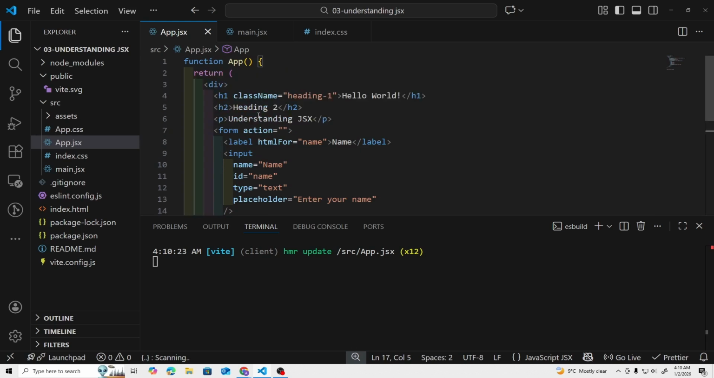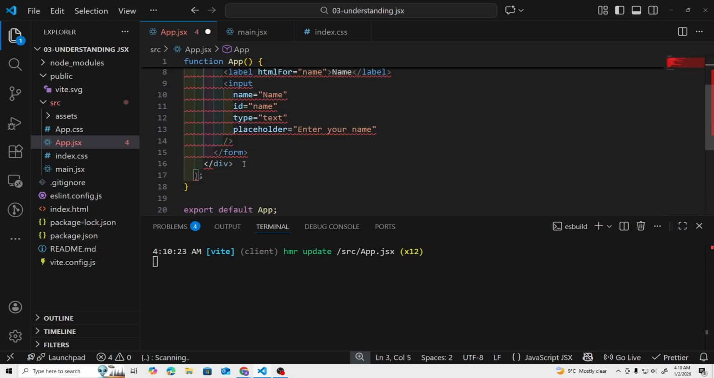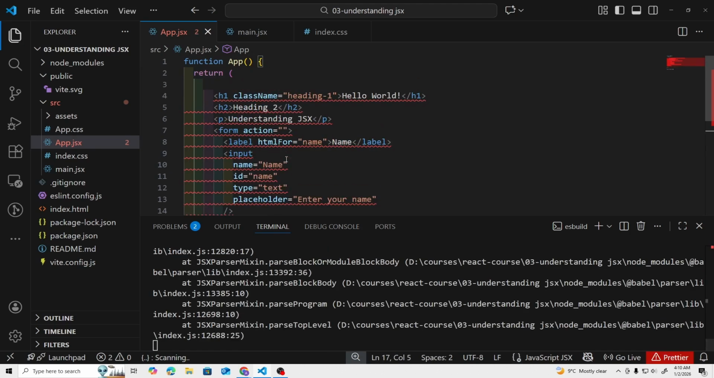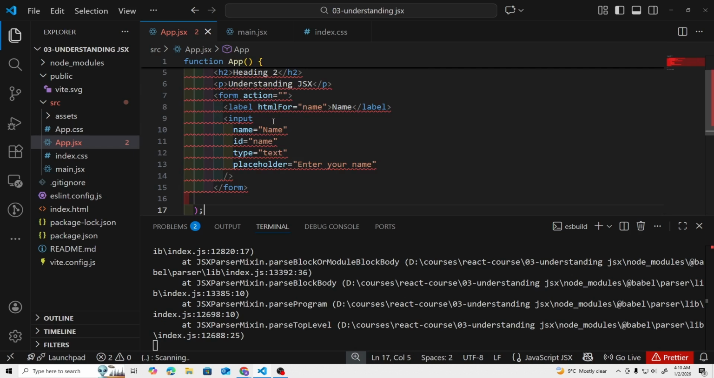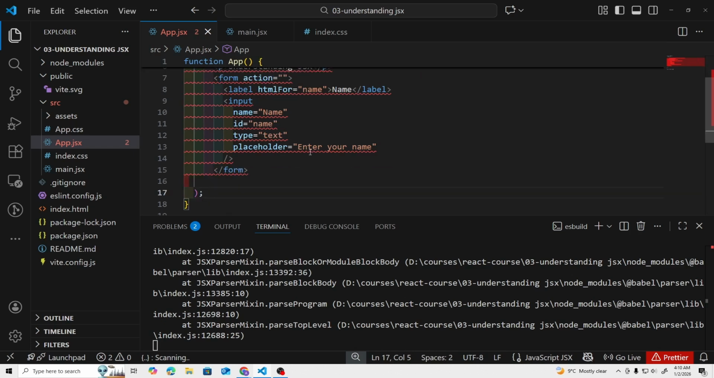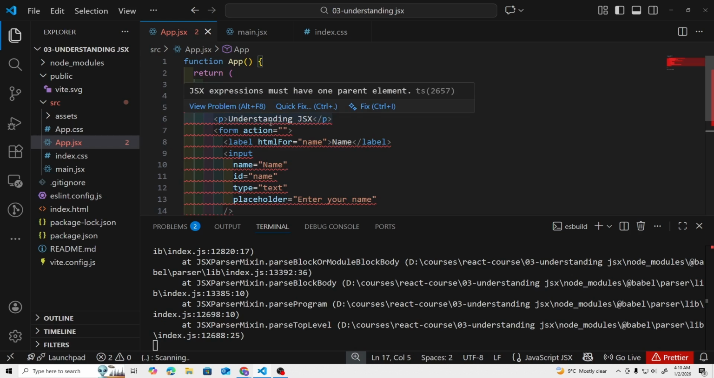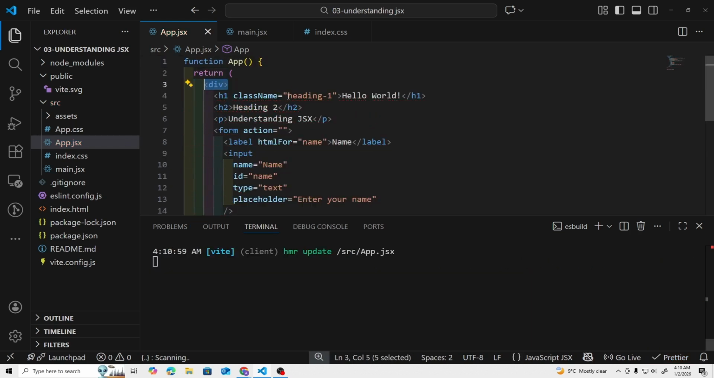Now the other rule is that all the elements, all these HTML tags, must be wrapped in a div. Right now we are wrapping all of these inside of this div, but if I remove this, you will see that this will throw an error. So it is required that we wrap all of these HTML tags with a div, or we can use something called a fragment. So if I remove this div and do this, the angle bracket, and then another angle bracket, and inside of which we have nothing.